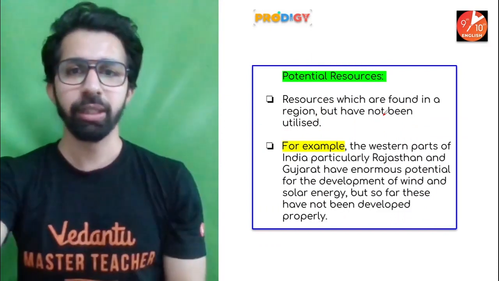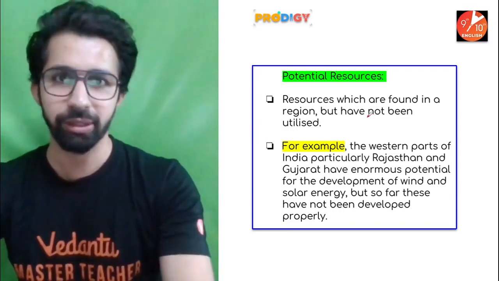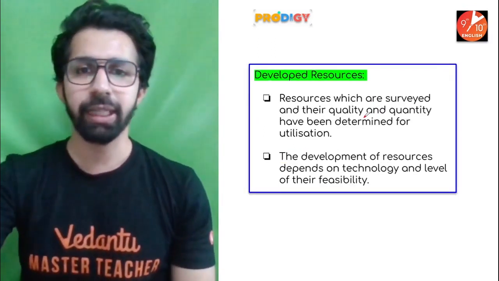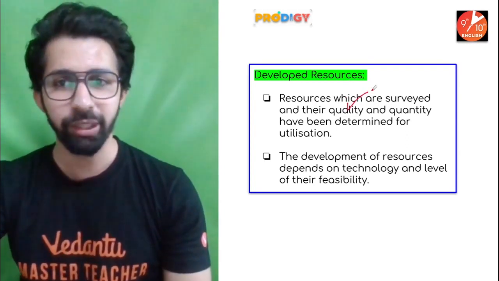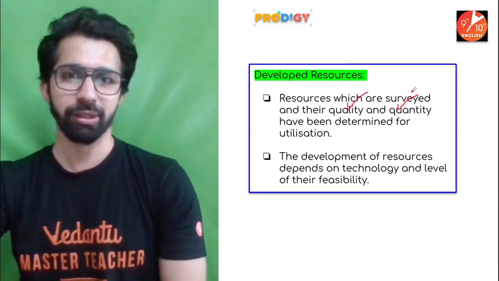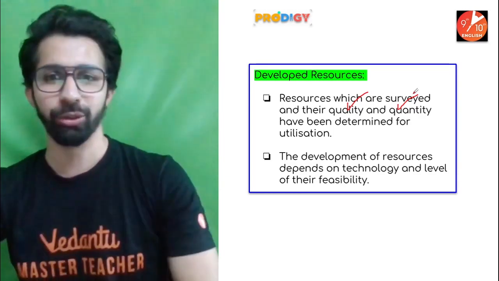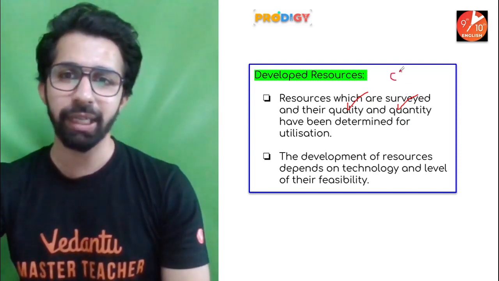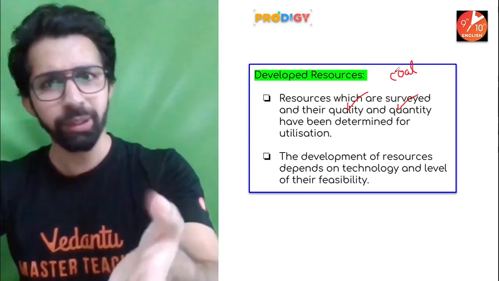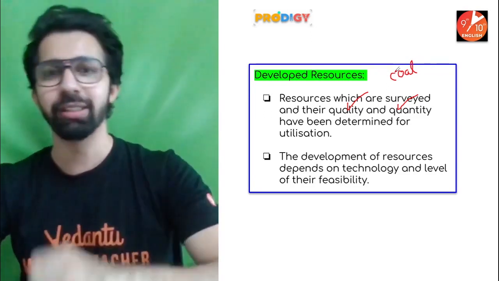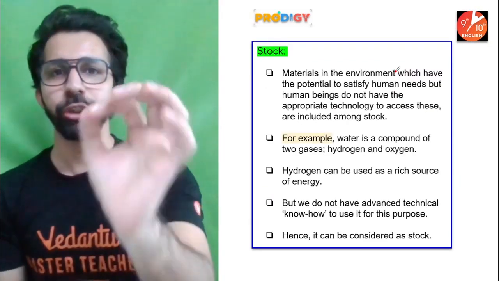So guys, this was an explanation of potential resources: resources which are found in a region but have not been utilized due to various reasons. Next, I explained to you about developed resources: resources which are surveyed. We know the quantity and the quality of the resources. That comes under developed resources, and as of now, we are making use of those resources. If you need some examples, we can take coal, petroleum, natural gas. All these are developed resources. We are making use of these resources. All right. Next, we have stock.